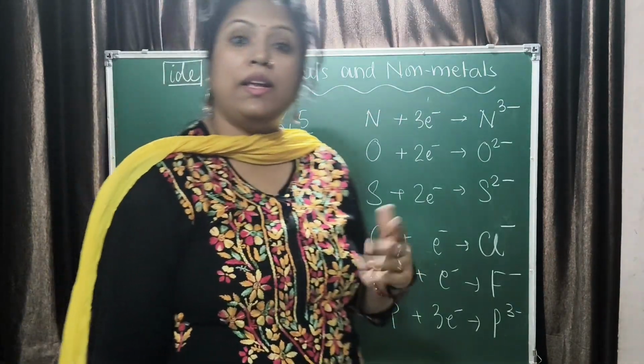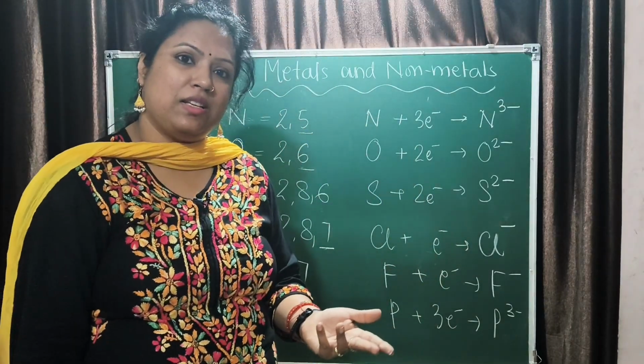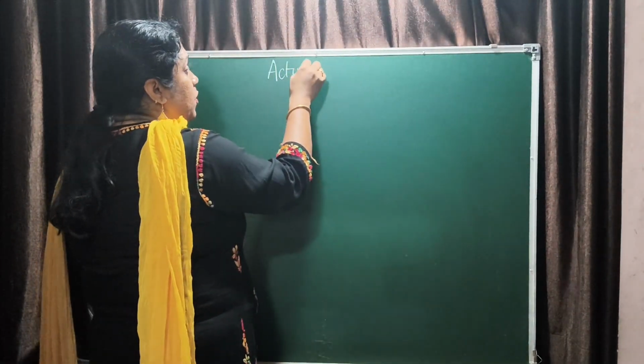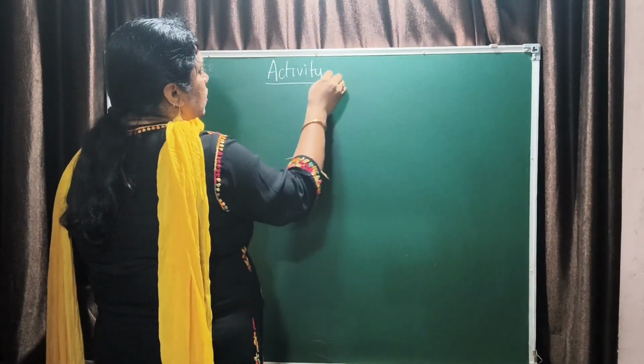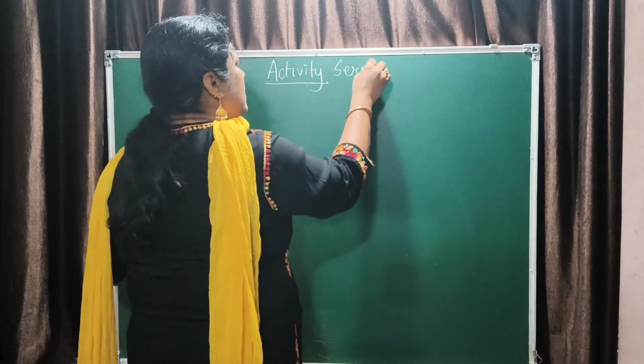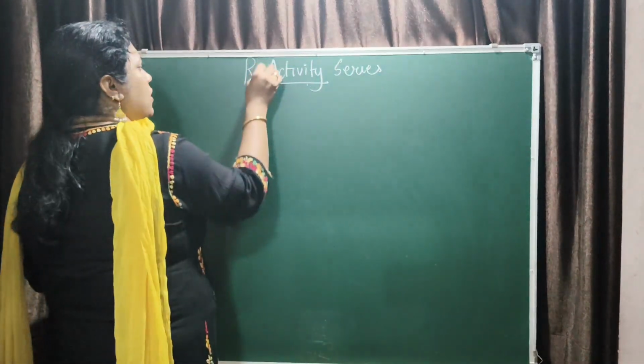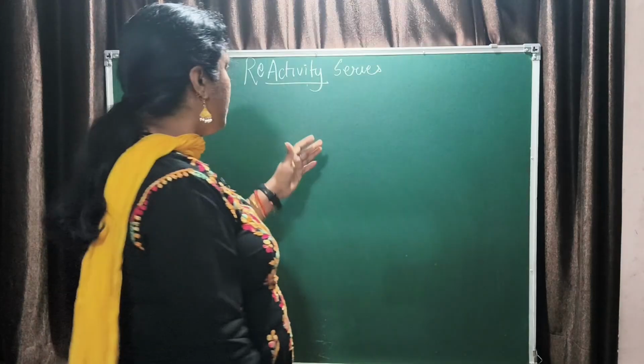Now let us talk about the reactions, that is, the reactivity series. The activity series is a very important concept for metals. Basically it is the reactivity series of metals, how they react.